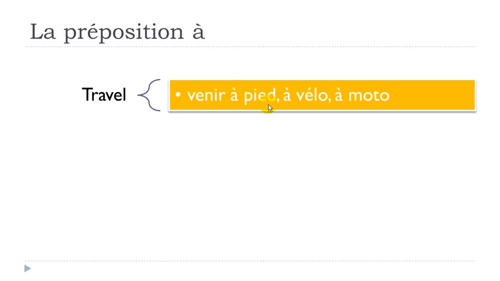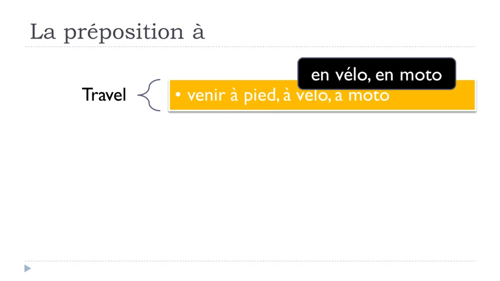But then keep in mind that in many cases, French people tend to use, when it comes to vélo, moto, well, you can listen and you can hear quite many times this en instead of à. Not really for pied, because French people will still use this à pied, because it's like a common expression. But still for vélo and moto, many persons will use this en. Officially it should be a mistake, but then many persons are using it, so just be ready and try to remember that it's possible that you will hear this en vélo, en moto.